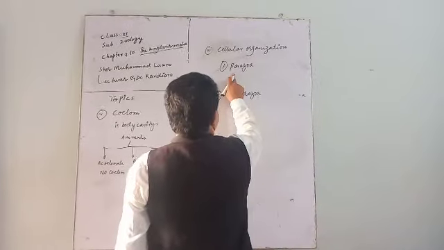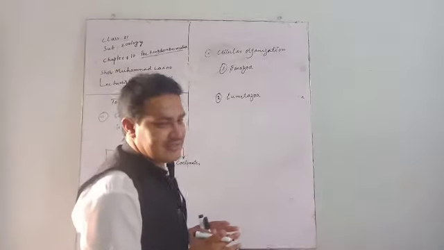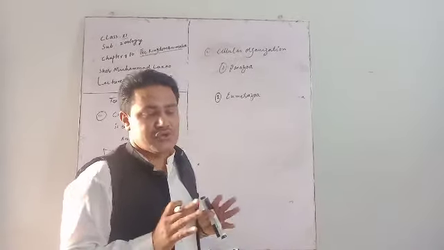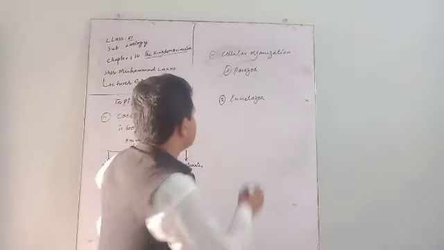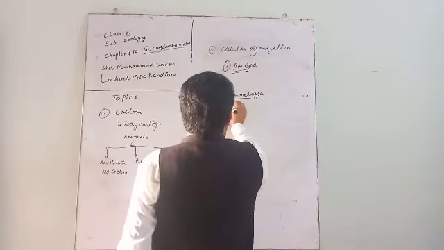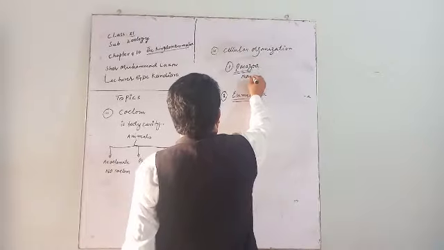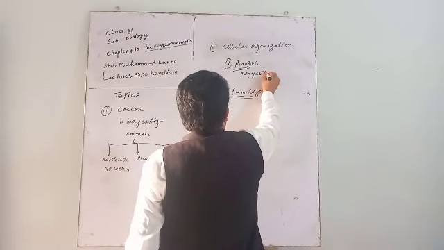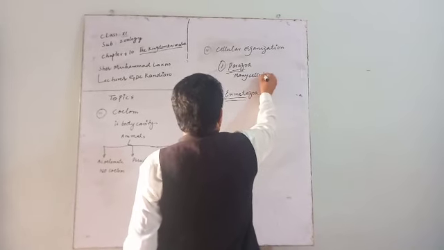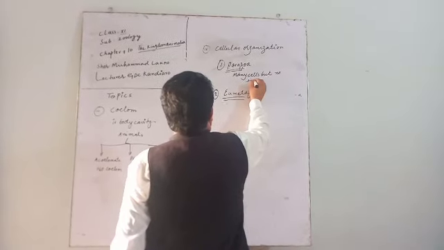The Parazoa group is that group which has many cells. There is an assemblage of cells but no tissue formation occurs. Parazoa means many cells, but no tissue formation.